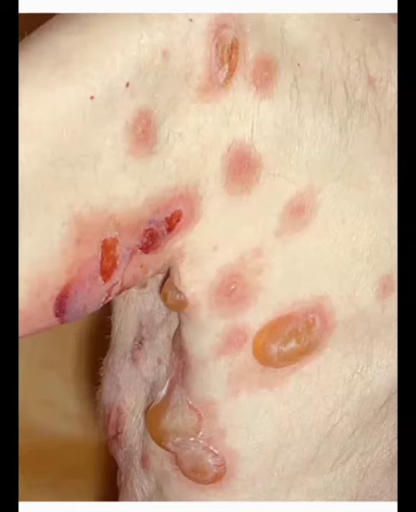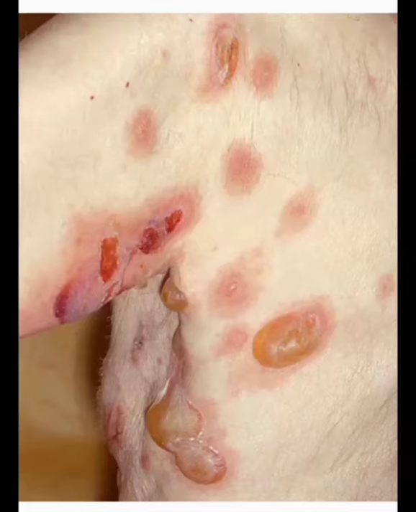This is the main feature of bullae, and the Nikolsky sign and bulla spread sign are common in pemphigus vulgaris. Bulla spread sign means when we apply pressure on the bullae, they try to extend. So that is known as the bulla spread sign.